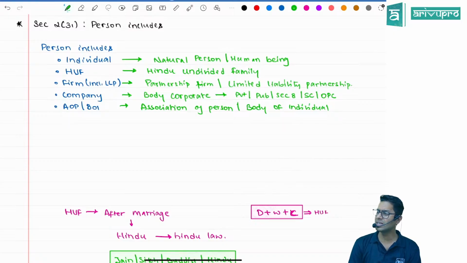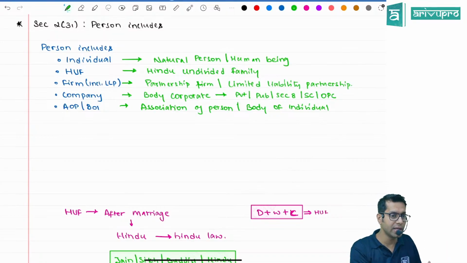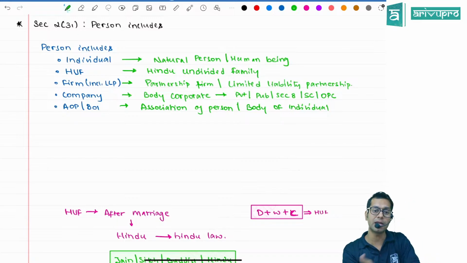Every company, foreign company, Indian company, whatever type of company, is included. Sir, what is there in bracket? Including LLP. AOP means association of persons: a group of persons coming together. Body of individuals means a group of individuals coming together is BOI.